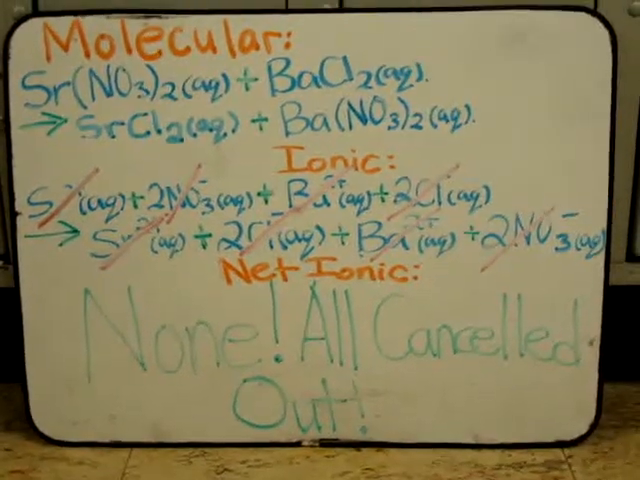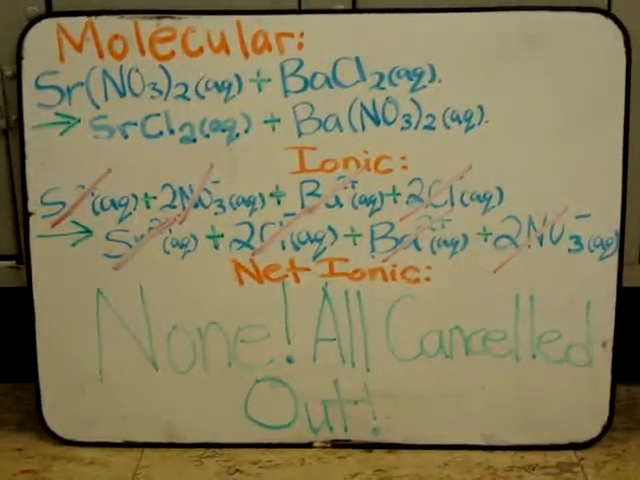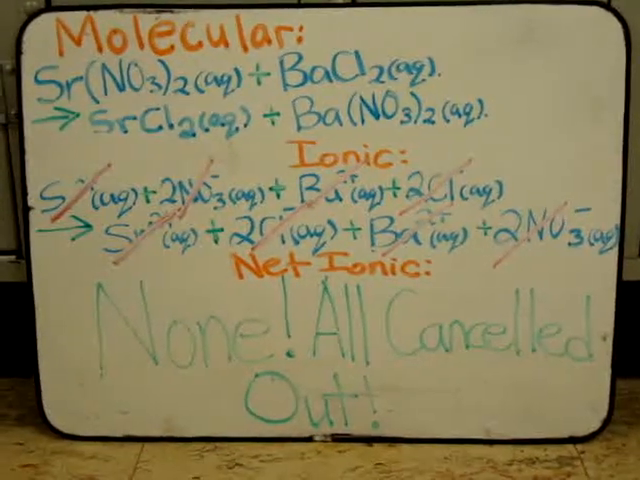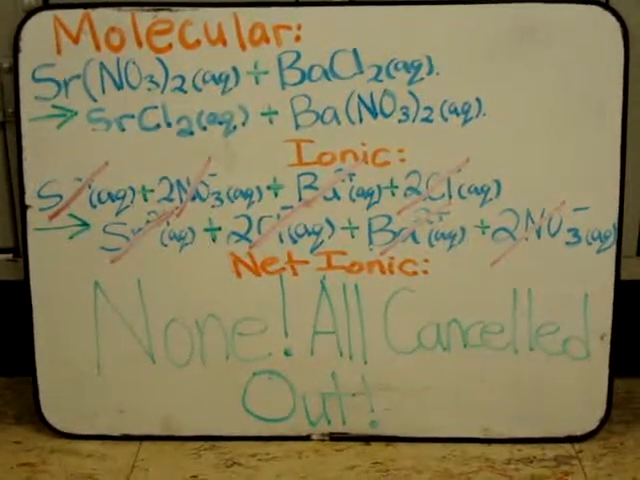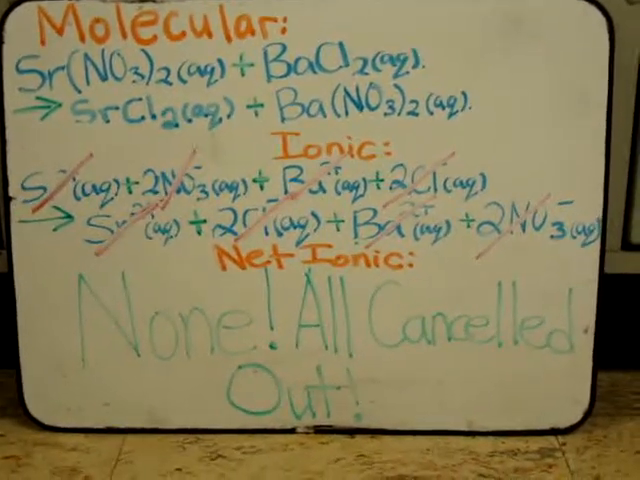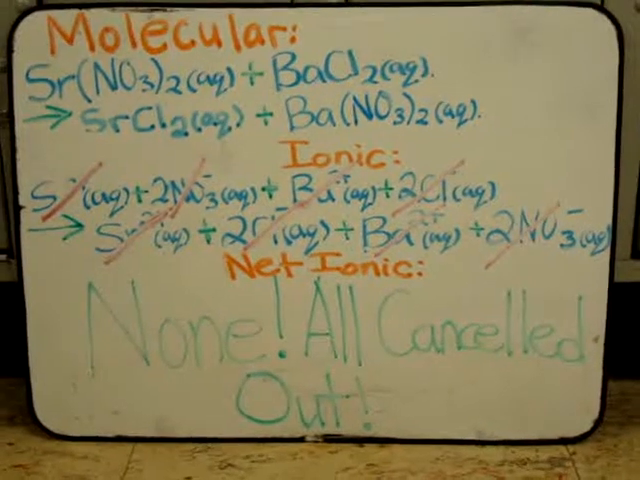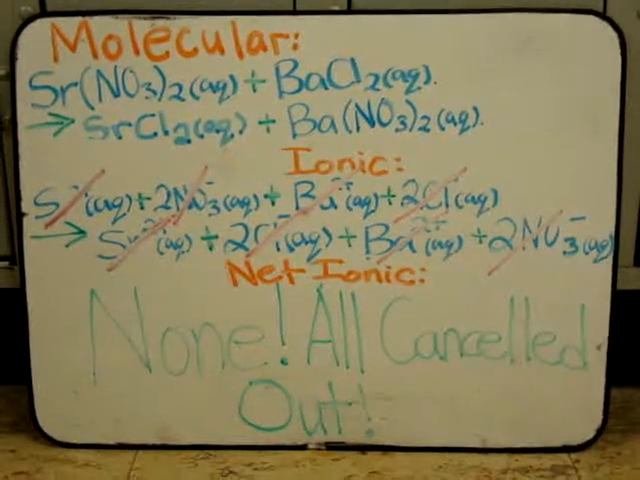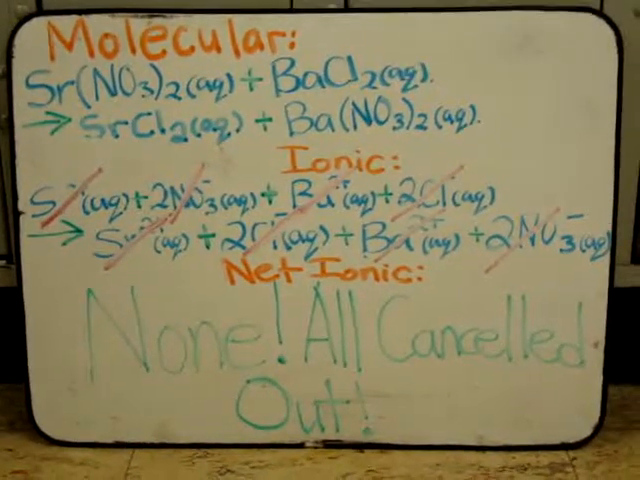This solution has a much higher solubility than one that does form a precipitate because this solution still dissolves more solute. It has no net ionic equation because all of the ions are cancelled out in the ionic equation and are considered spectator ions and do not form a precipitate.